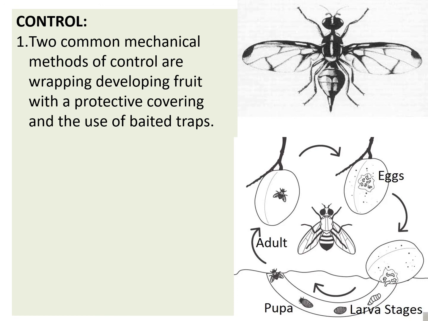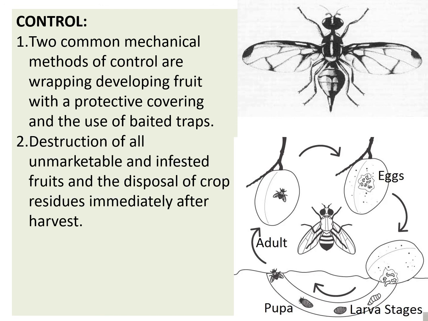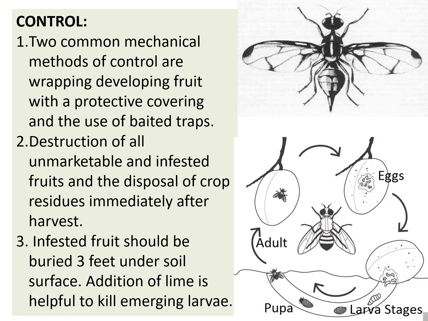Coming to the control measures, two common mechanical methods of control are wrapping developing fruits with protective covering, and second, use of baited traps. Destruction of all unmarketable and infested fruits, and the disposal of crop residues immediately after harvest. Infested fruits should be buried 3 feet under soil surface. Addition of lime is helpful to kill the emerging flies.